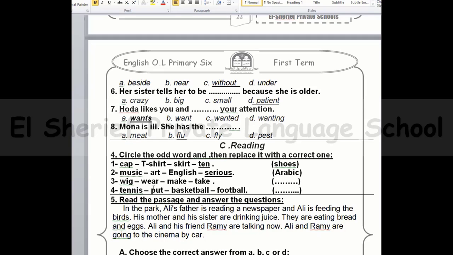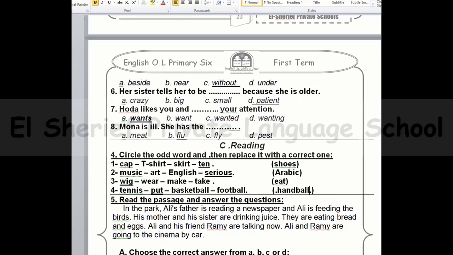Number 3, wig, wear, make, take. So we're gonna circle or underline the word wig and write any verb you want. Yes, you can write eat. Number 4, tennis, put, basketball, football. Sport, sport, sport, but put is a verb, so we have to write sport. So you can write here hand ball.